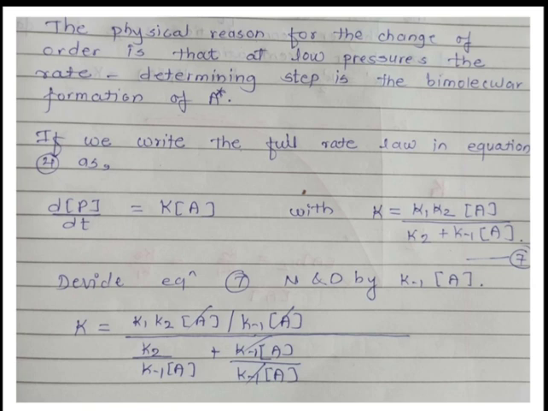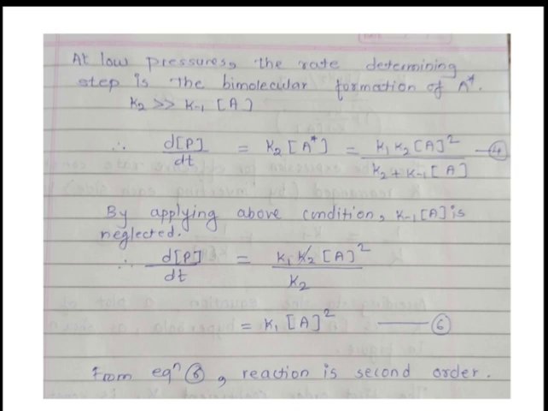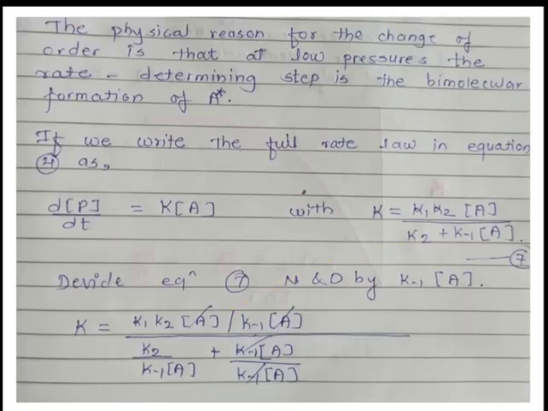And the capital K is written the same way: K1 into K2 into concentration of A divided by K2 plus K minus 1 into concentration of A. This is our equation.